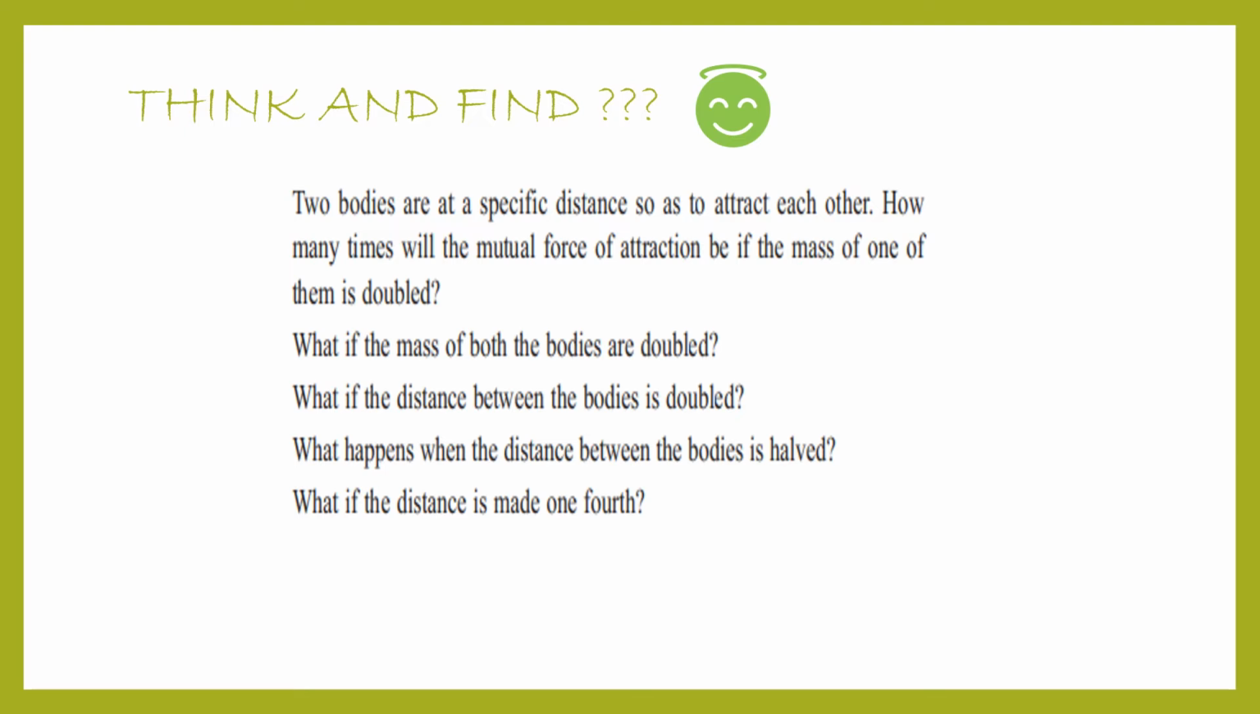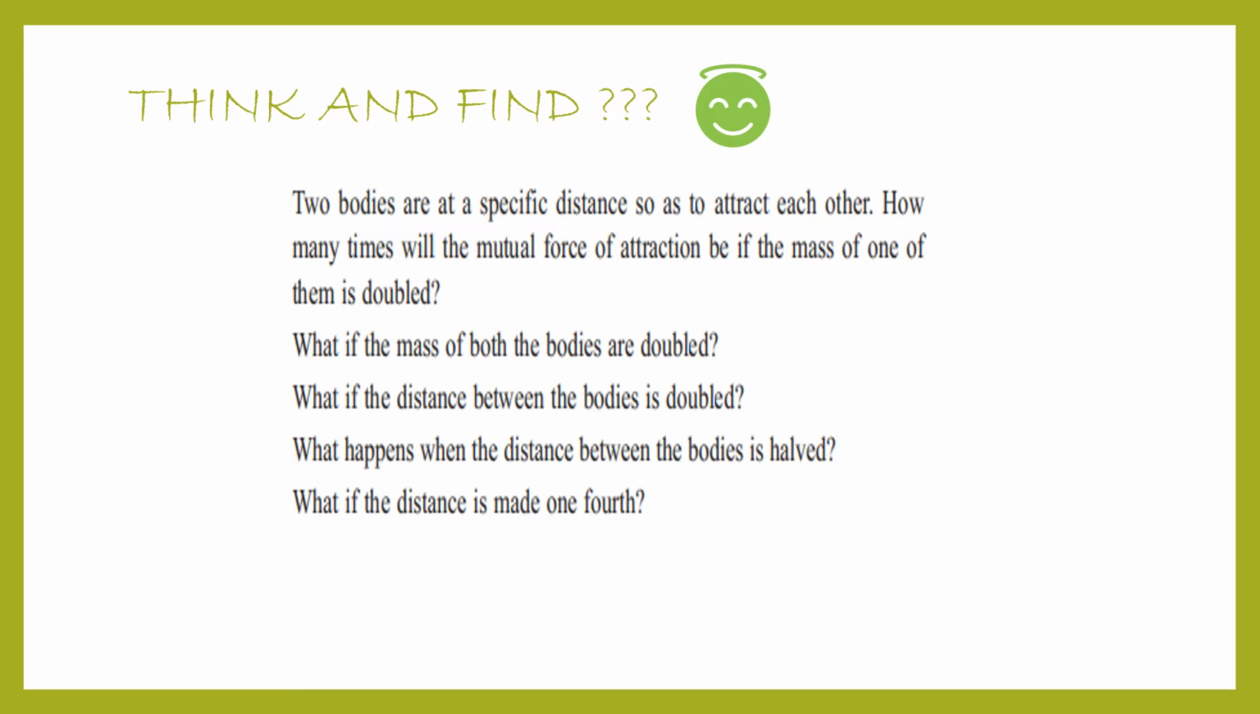And second question, what if the mass of both our bodies are double? In the first question, we increased only one of the object's mass. In the second question, we are going to double, make it twice the mass of both the bodies. And what if the distance between the bodies is double? If we are taking d as 2d, what will happen?